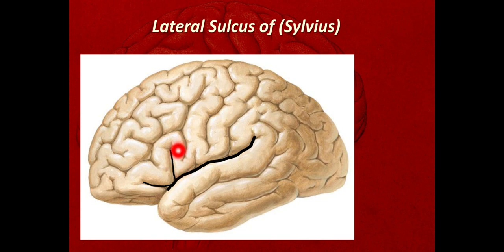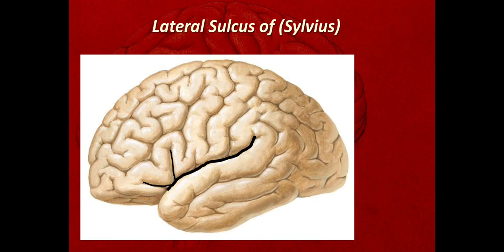The point from where the anterior ramus and ascending ramus arise, and the posterior ramus goes backwards, is called the Sylvian point. So on the superolateral surface, the Sylvian point is present, from which the anterior, posterior and ascending rami arise.